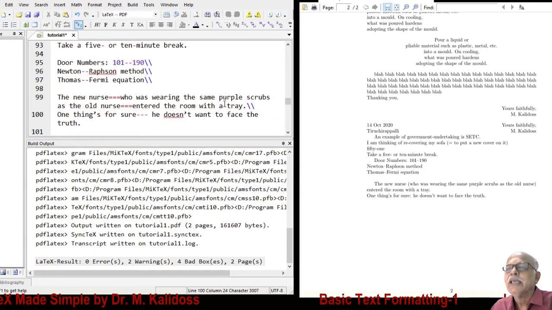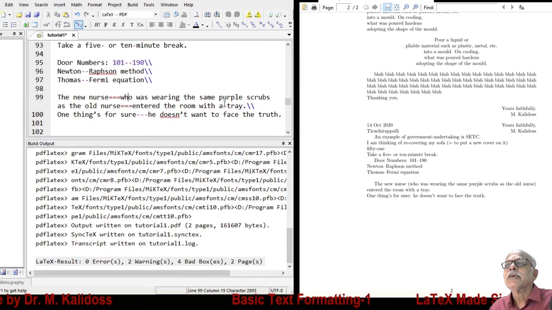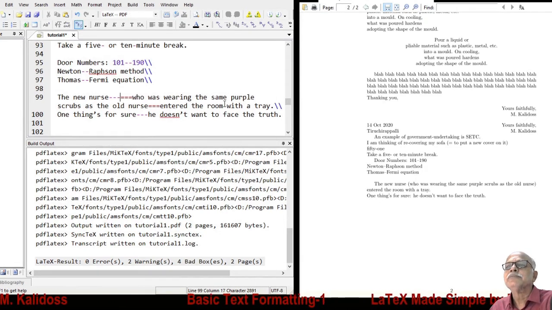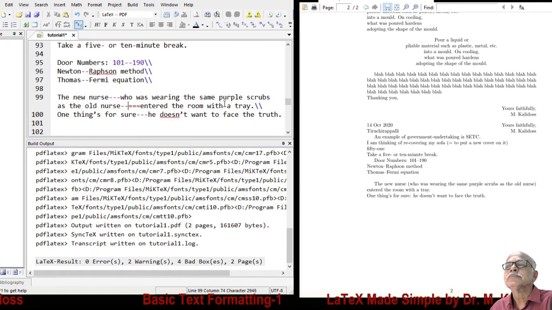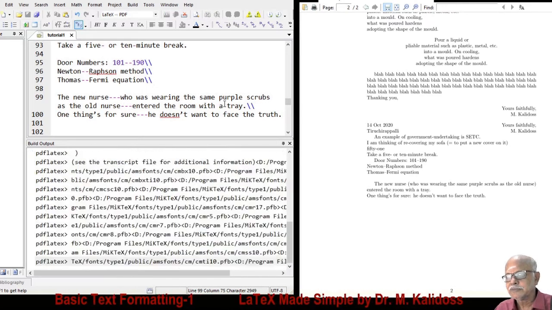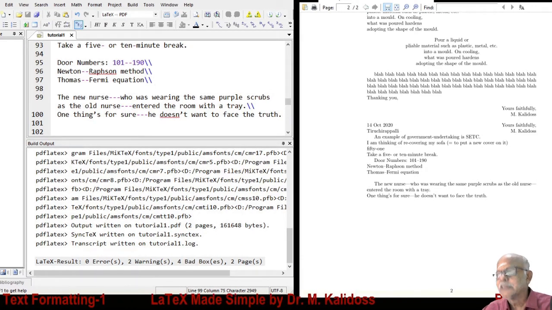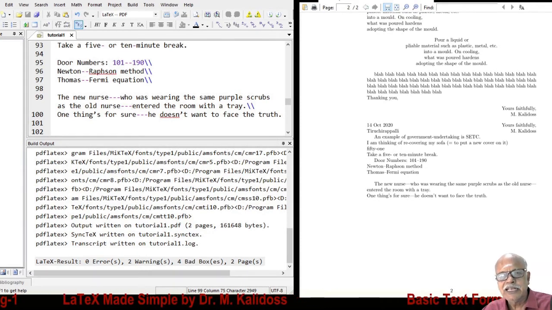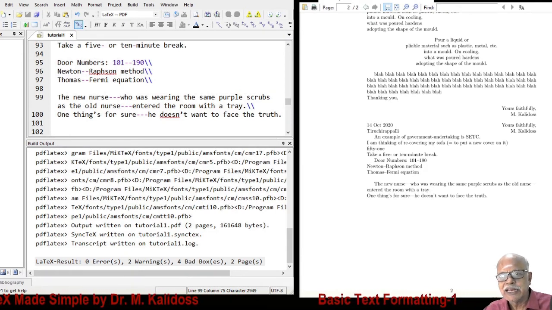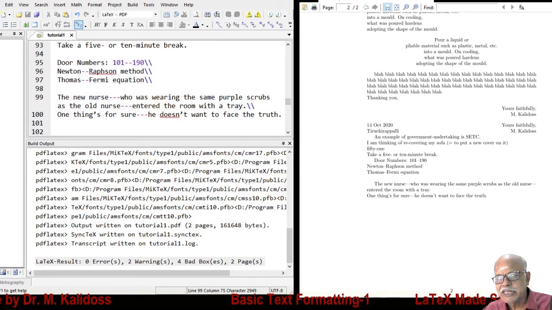Again, instead of colon, we can use a dash. Now, hyphen, all of you know, is the smallest line. N dash means the width corresponds to the letter N. M dash means the width corresponds to the letter M, slightly longer.